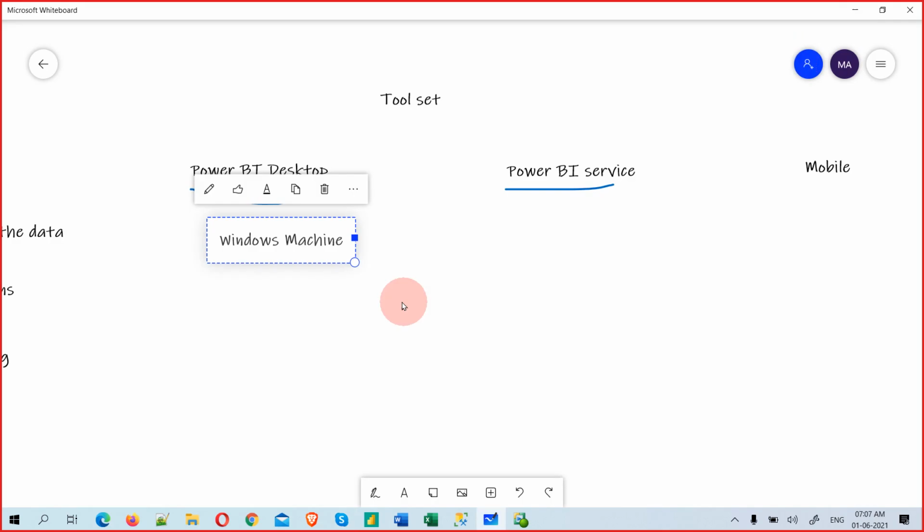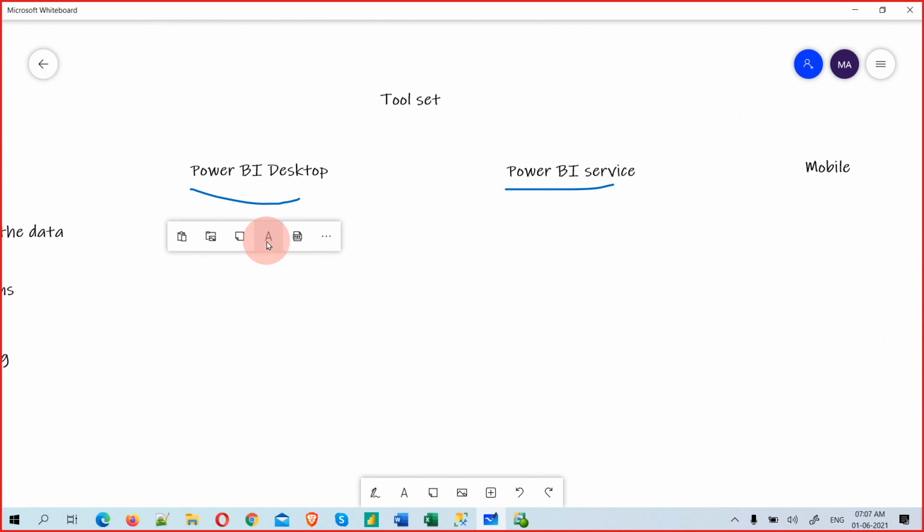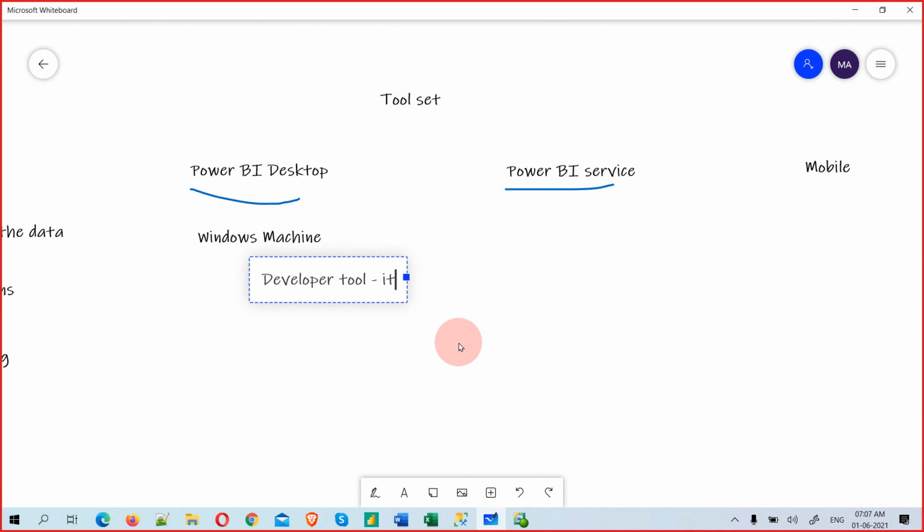I will tell you how to install it on the Windows machine, which is our laptop. Basically it's only for developers. It's a developer tool and it's free, so anybody can download it from Microsoft. I will tell you how to download it.